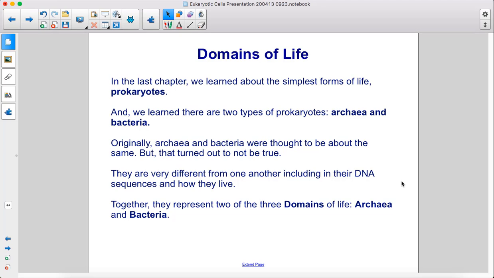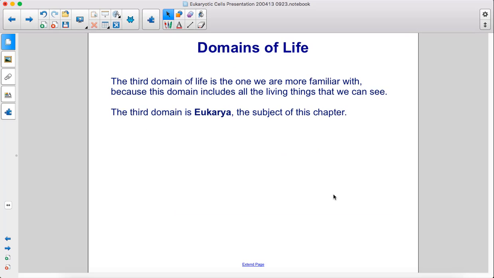Together, they represent two of the three domains of life, archaea and bacteria. The third domain of life is the one we are more familiar with, because this domain includes all the living things that we can see. The third domain is eukarya, the subject of this chapter.